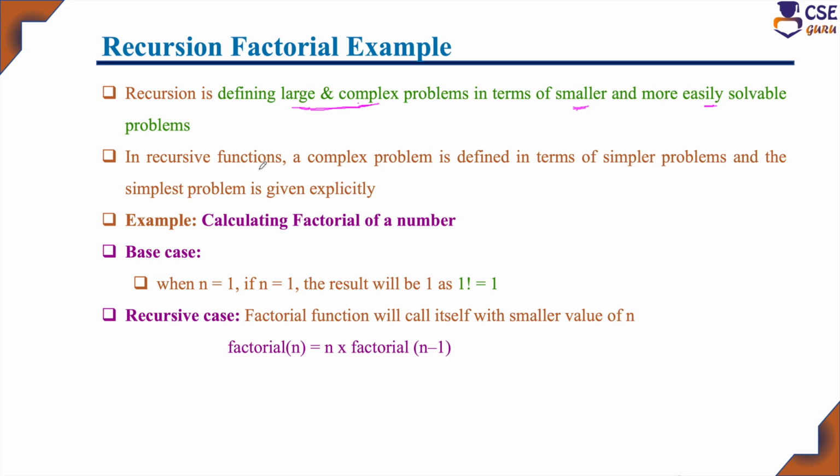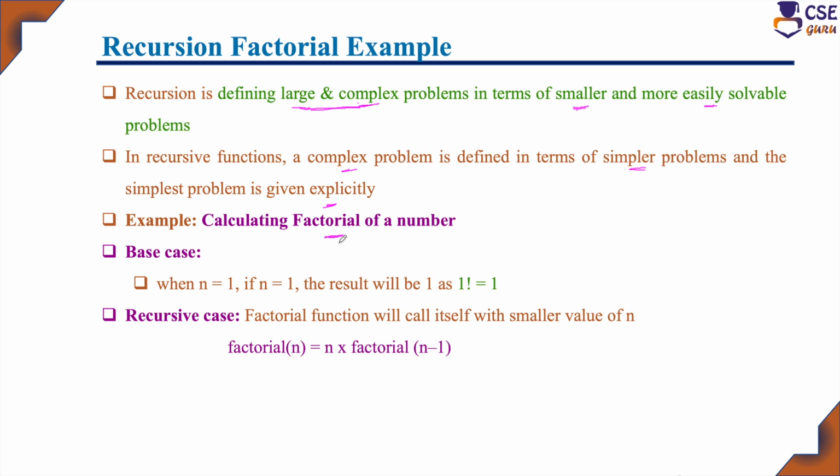So in a recursive function, the complex problem is defined in terms of smaller problems, and you find the solution for the smaller problems explicitly, not directly for the complex or larger problem. For example, calculating the factorial of a number.